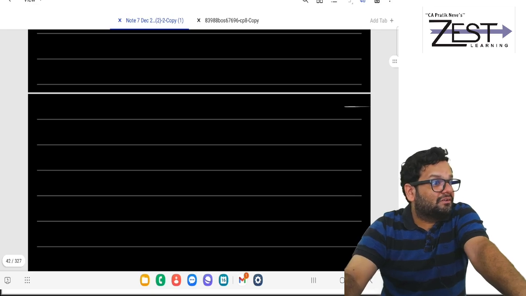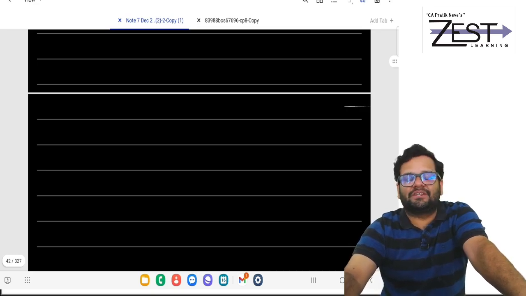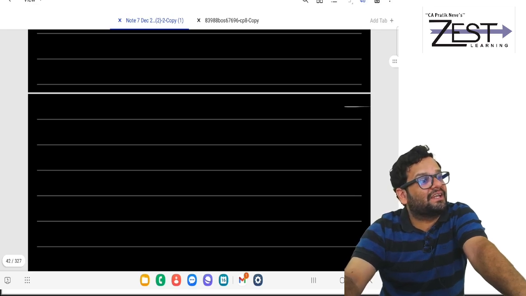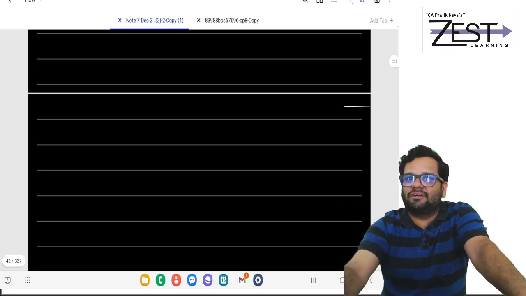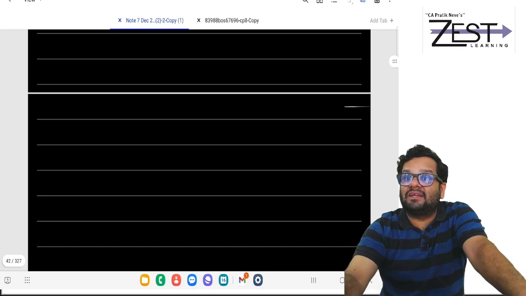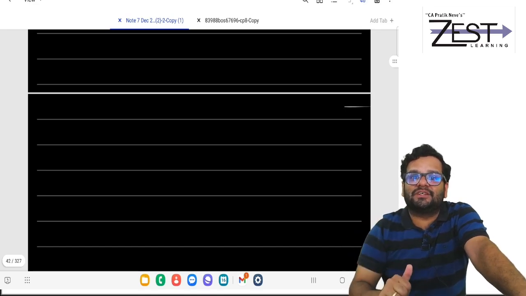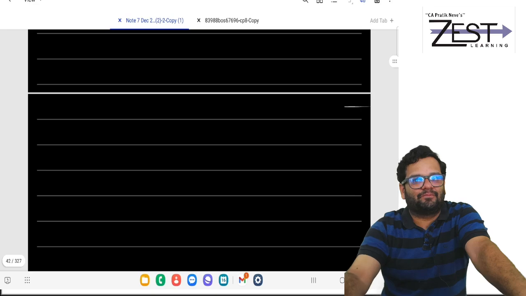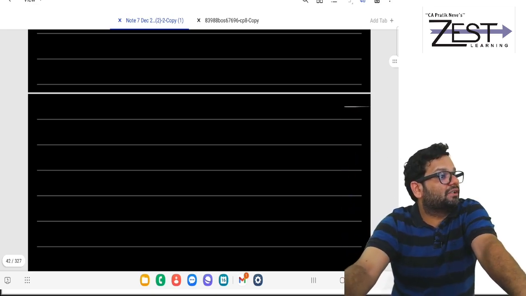Carry forward losses can be set off only against same heads except for unabsorbed depreciation. It can be set off against any head except salaries. Further, to carry forward, you need to always file ITR within due date of 139(1) except for unabsorbed depreciation and HP loss. They can be carried forward even if you don't file ITR within due date of 139(1).